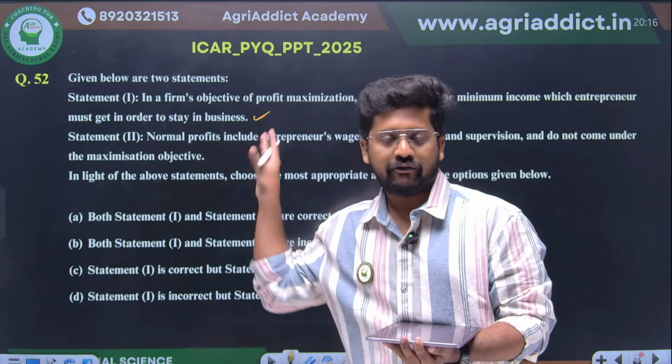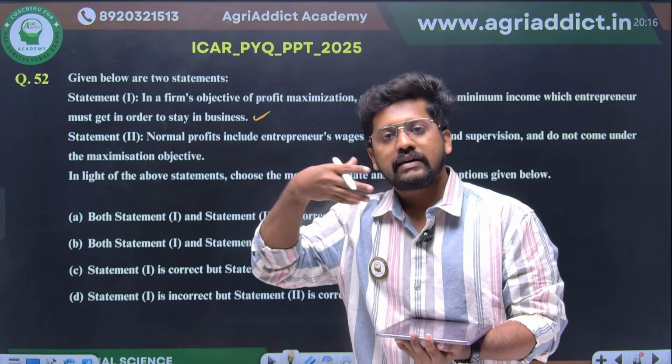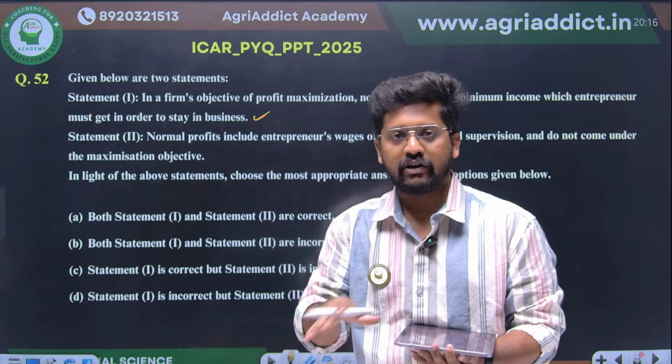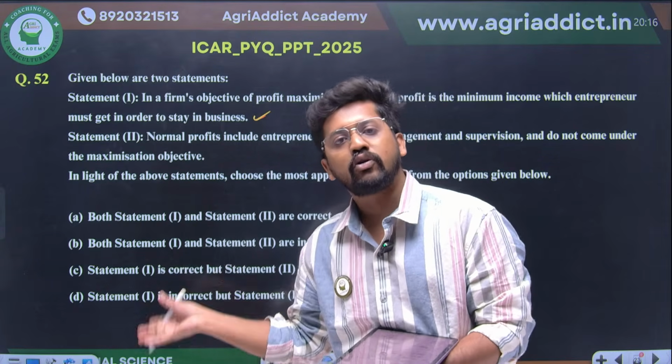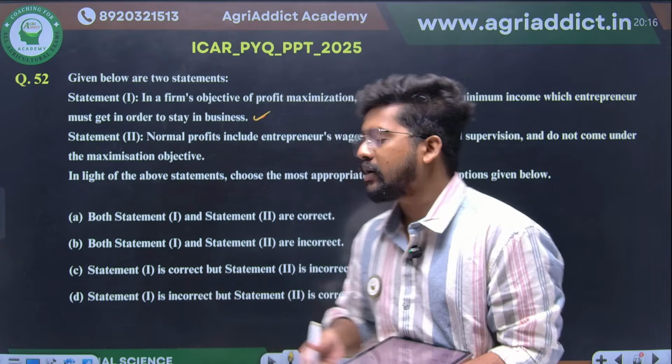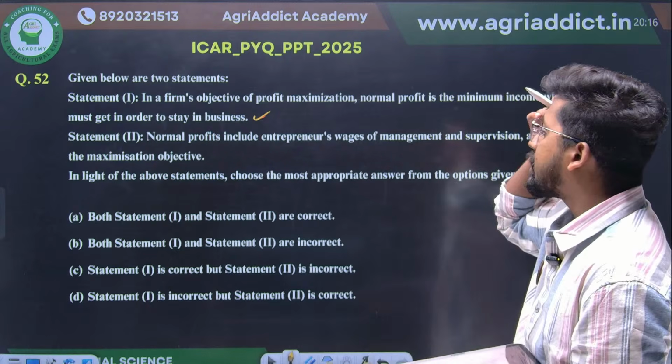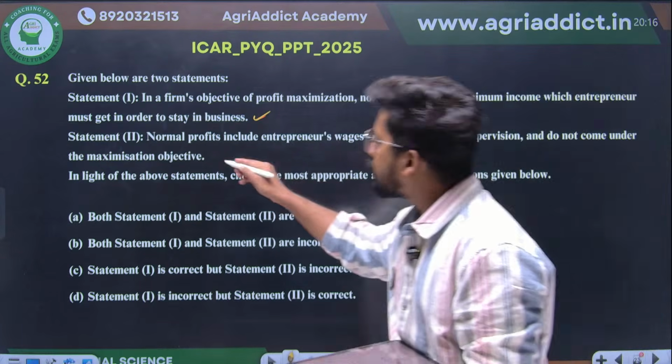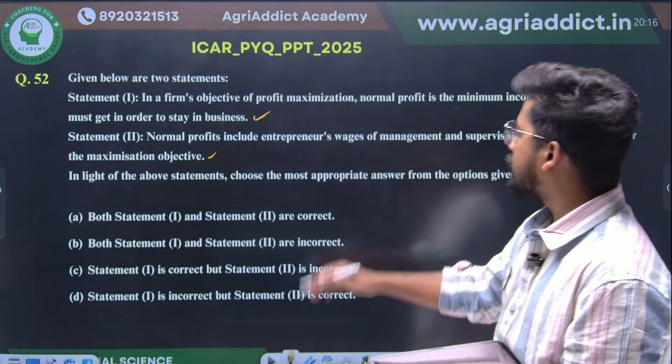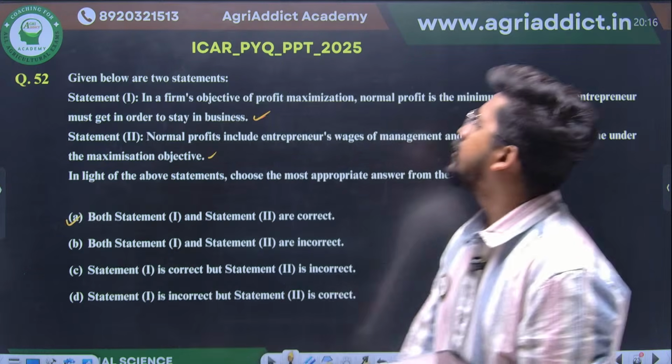It's not the profit we are dealing with, but the reward for the management, and it will not come under the maximization objective. So statement 2 is also correct. Statement 1 and statement 2 are correct. Option A will be your correct answer.